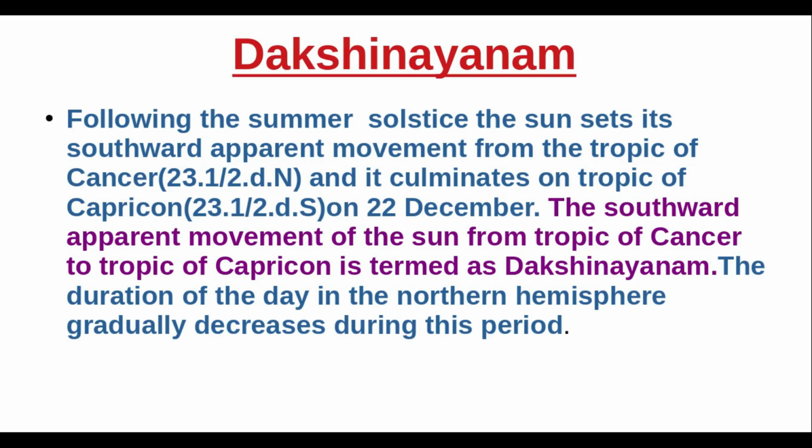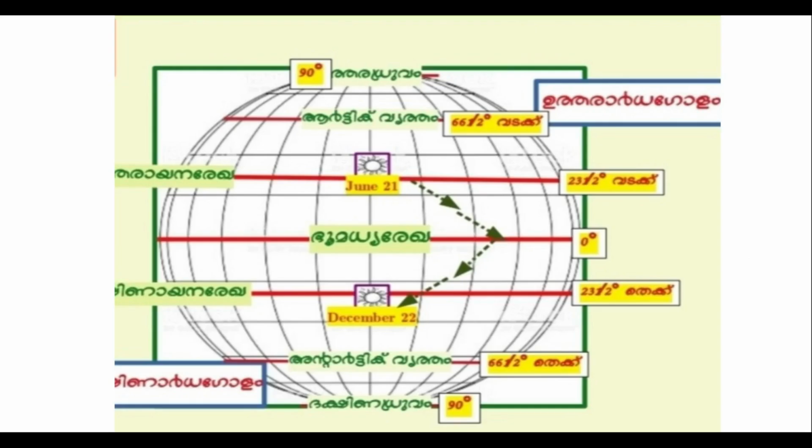The southward apparent movement of the sun from Tropic of Cancer to Tropic of Capricorn is termed as Dakshinayanam. The duration of the day in the northern hemisphere gradually decreases during this period. See the picture of Dakshinayanam.